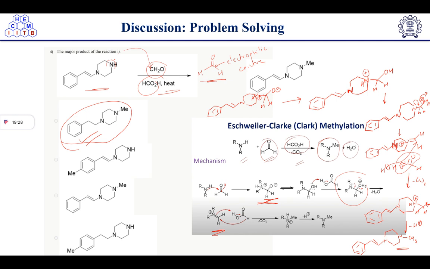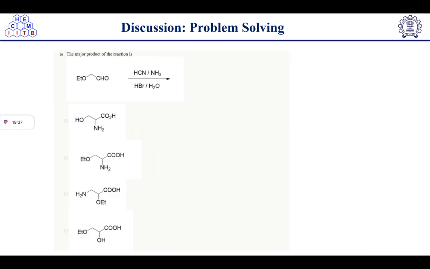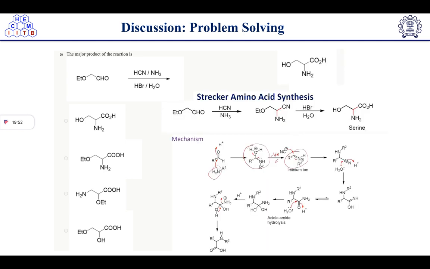So I hope this mechanism looks easy to you. You just try these types of questions yourself and prepare for the exam. Now next one, the major product of the reaction is... I told you that you have to find out the electrophile and nucleophile in the reaction. So this reaction is known as the Strecker amino acid synthesis. All of you can see here we have an aldehyde. Aldehydes are always electrophilic centers. So in every reaction you have to find out the electrophile and nucleophile.